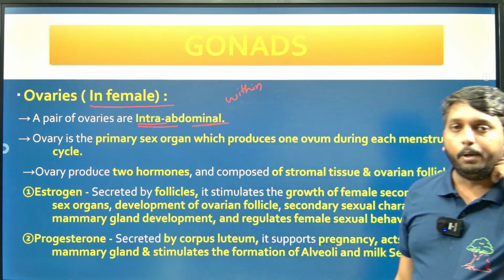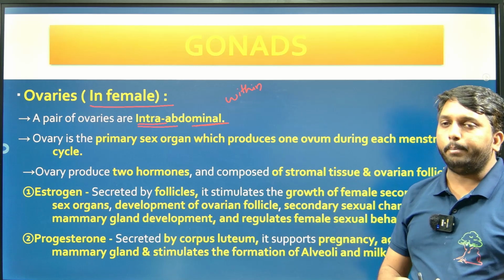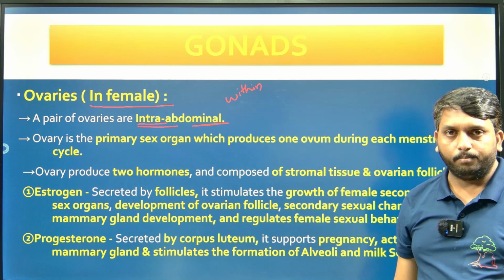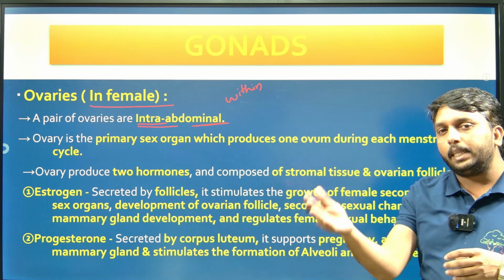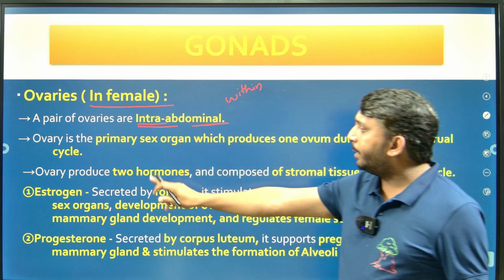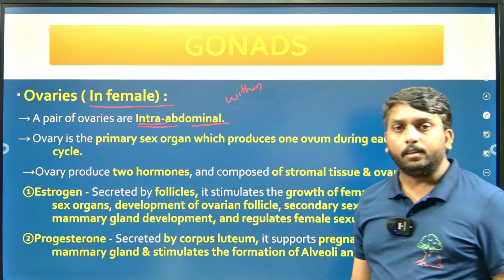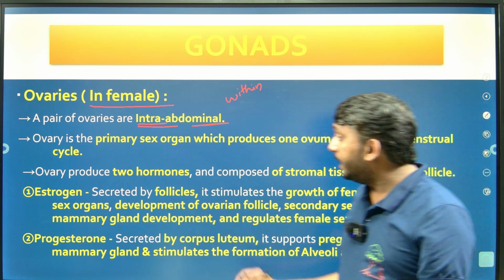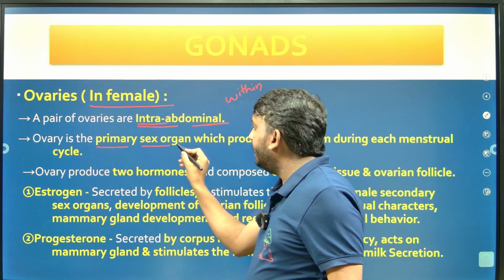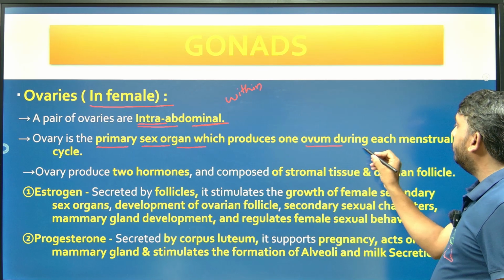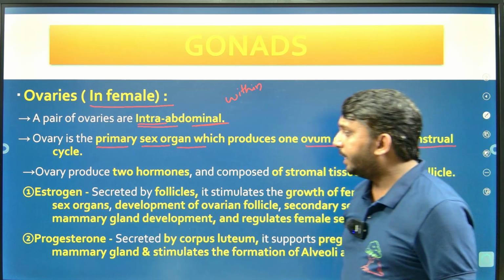Within the abdominal cavity, they are present inside the abdominal cavity. That's why they are called intra-abdominal. So testes are present outside the abdominal cavity, ovaries are present inside the abdominal cavity, right? And these ovaries are considered as primary sex organs which produce one ovum during the menstrual cycle.